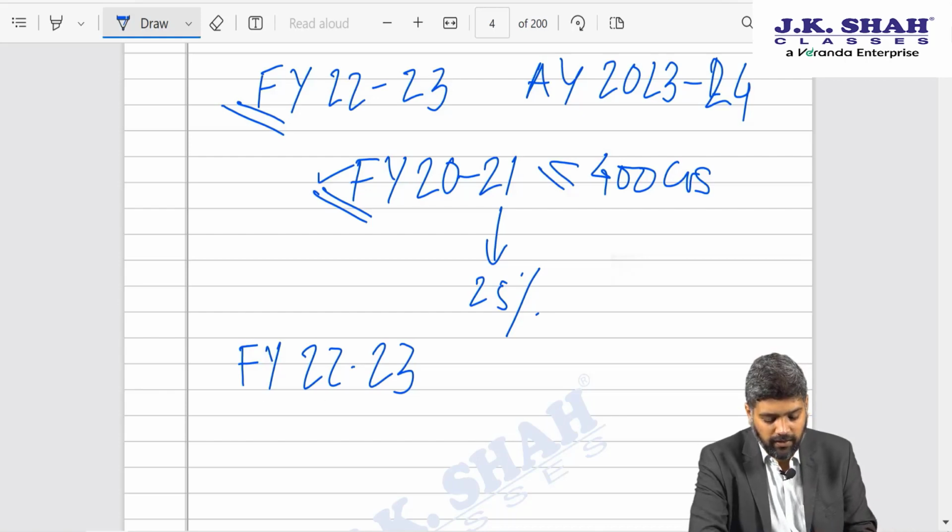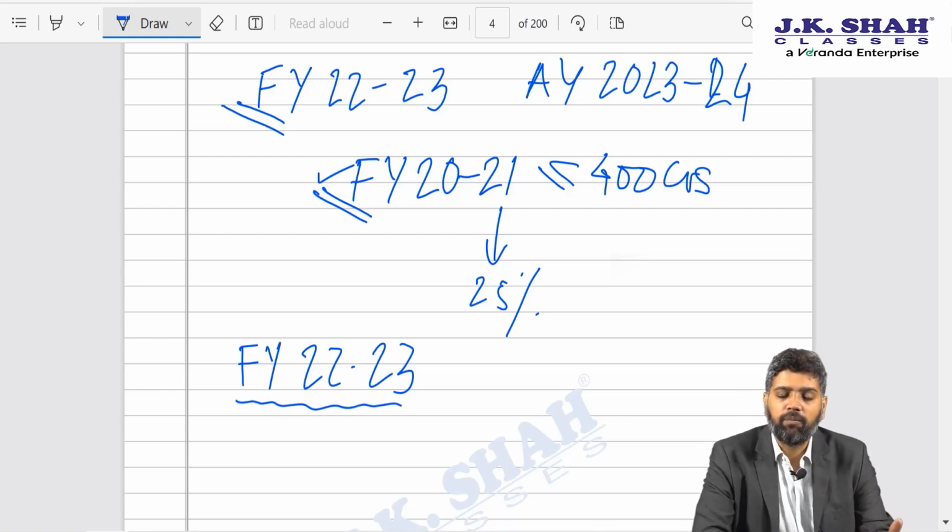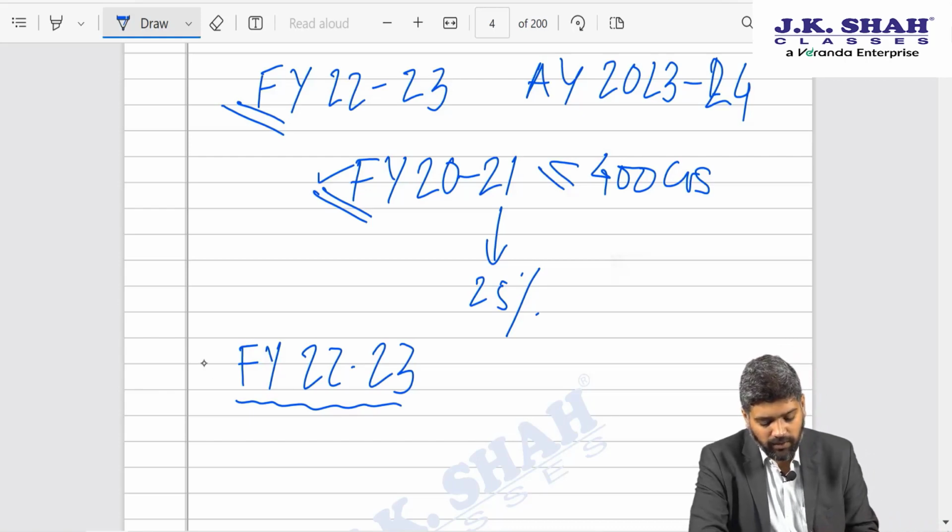Because during the year, as the turnover would be achieved, the company may think that it is falling either under 25% or 30%. Up till the point the level of 400 crore is breached, the company itself is not sure as to what rate of tax applies to them. That's the reason why we do not consider FY 22-23.